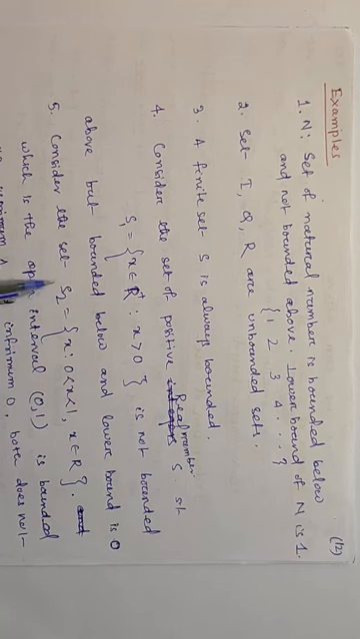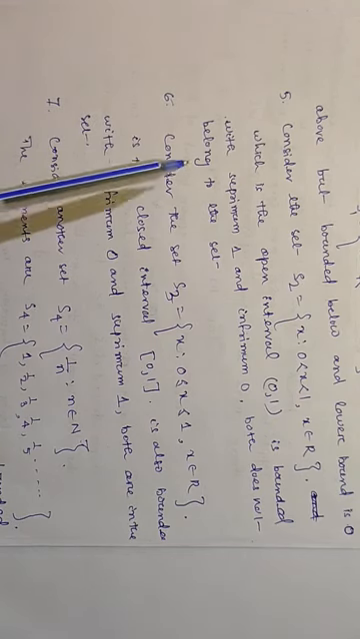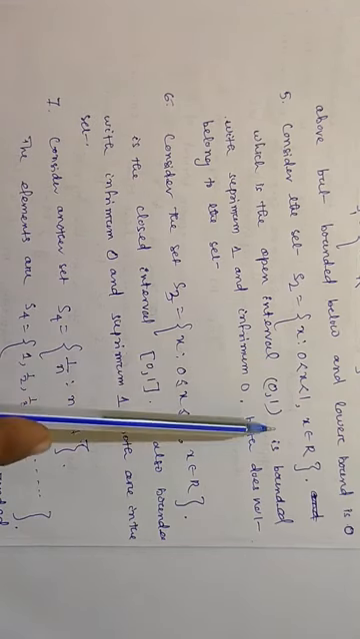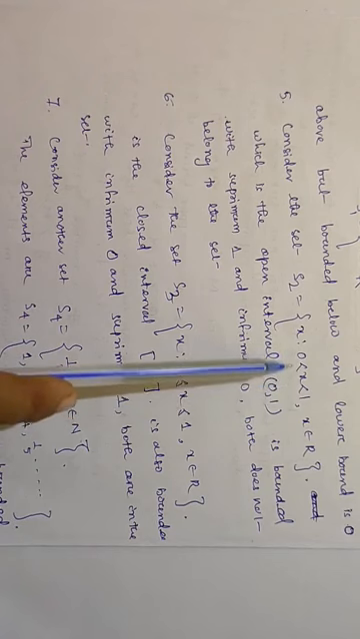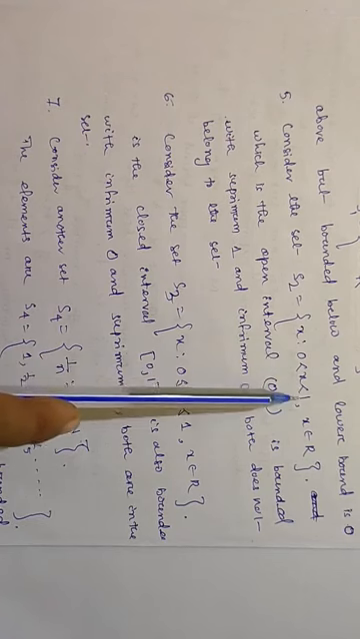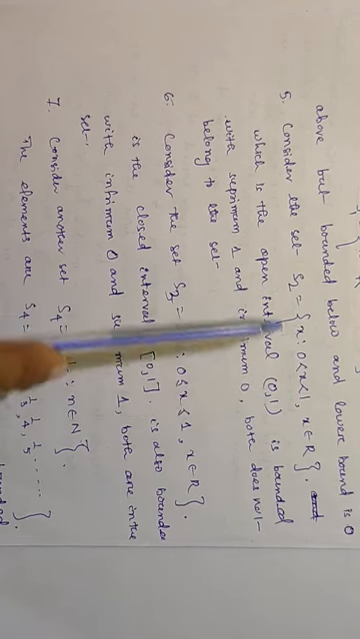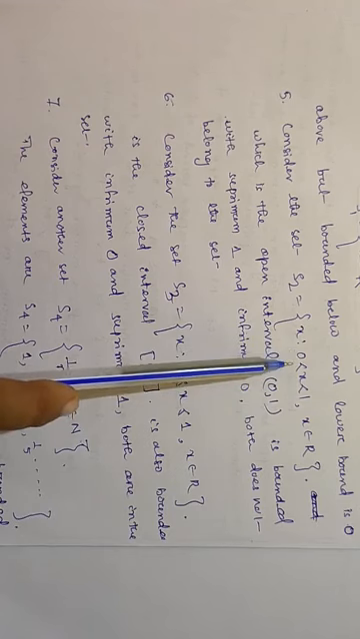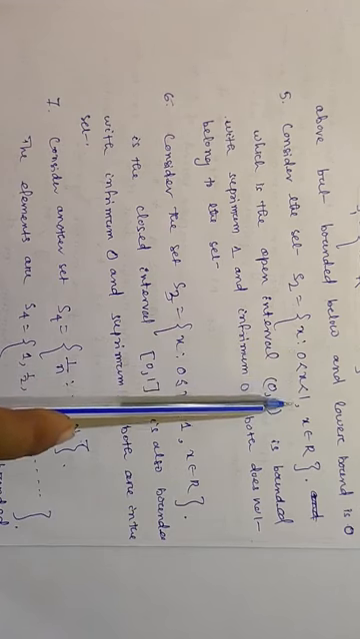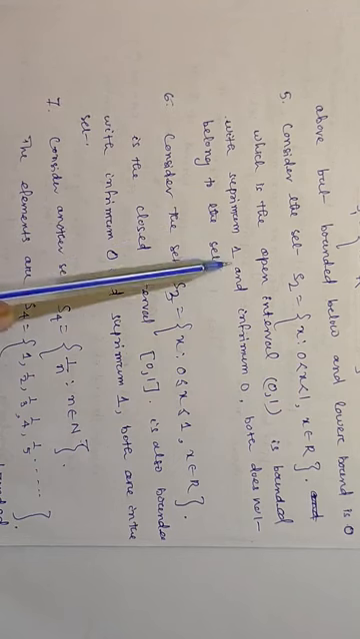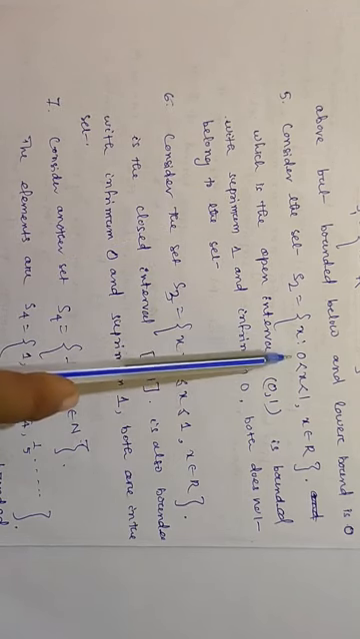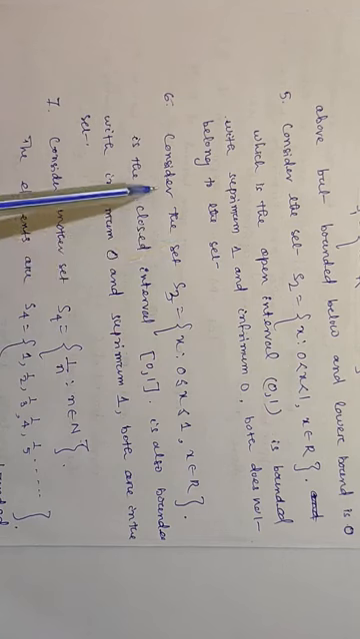Consider the set S2 such that x is a real number that lies between 0 and 1. It is bounded. x is a real number, so it contains an infinite number of elements, and the lower bound is 0 and the upper bound is 1. 0 and 1 do not belong to the set S2, because it is an open interval: 0 is strictly less than x, and x is strictly less than 1. So the supremum is 1, the infimum is 0, and both do not belong to the set.